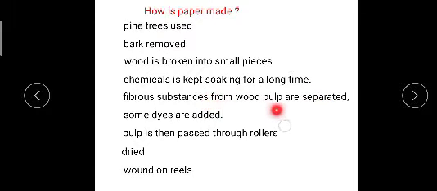After separating the wood pulp, we add some dyes, and this pulp with added dyes is then passed through rollers, and after passing through rollers we need to dry it, and after drying that paper we wind it on reels.